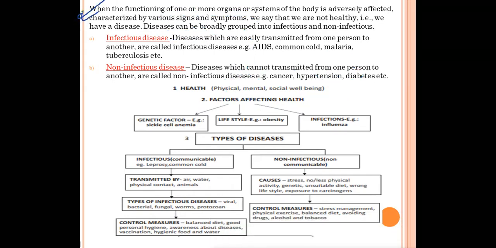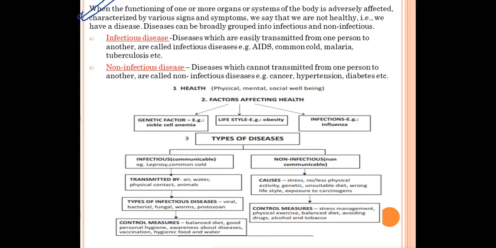So let's learn the definition of disease. When the functioning of one or more organs or systems of the body is adversely affected, characterized by various signs and symptoms, we say that we are not healthy, that is, we have a disease. It means when any one organ, it can be eyes, nose, lungs, kidney, or a complete organ system, for example the digestive system, excretory system, nervous system, is not working properly, and you can observe the signs and symptoms in your body, at that time we can say that we are having some disease. Right? So that is the definition of disease.